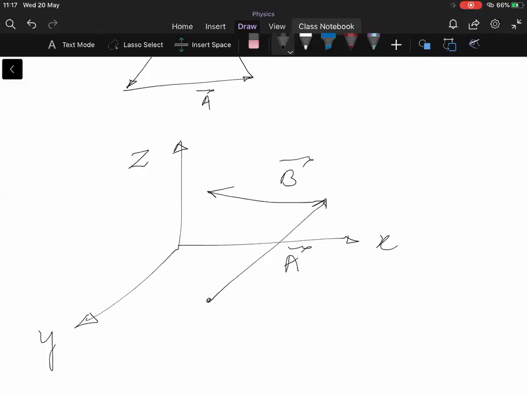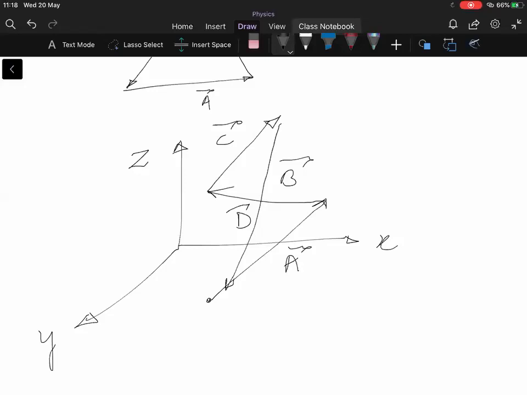In the plane containing A and B, you cannot have the third vector, because if you want the resultant to be zero, the other vector should be out of the plane. So let's say one of the vectors is in this direction. This is vector C. Then this will be a vector D. Can you visualize? They are not in the same plane, they are in three-dimensional space. So they are forming some kind of three-dimensional geometry. So you will need minimum four vectors to make it equal to zero.